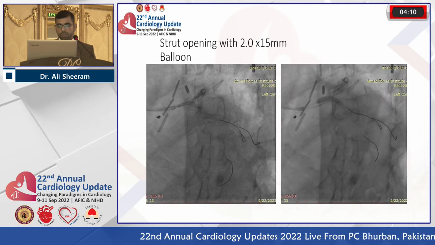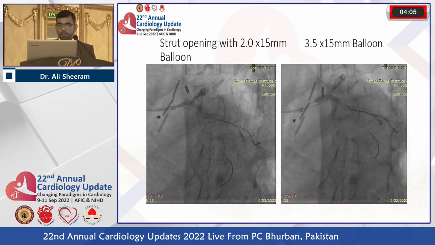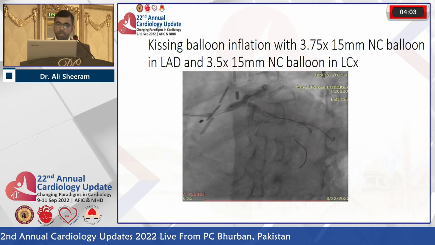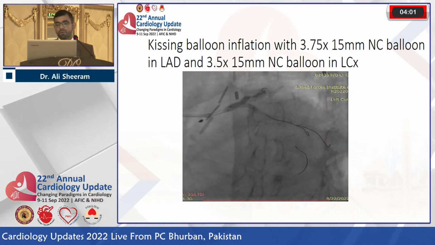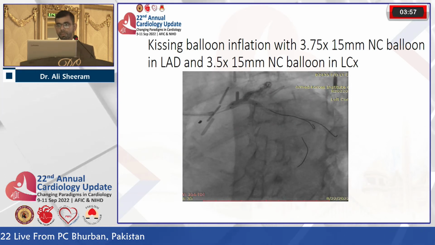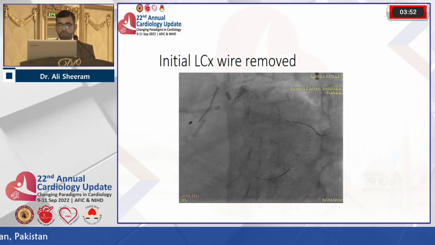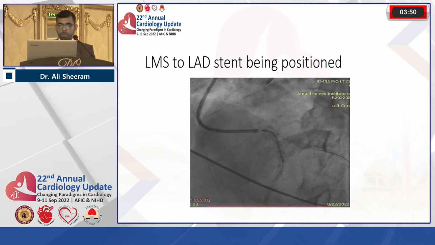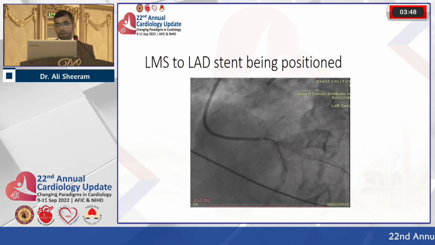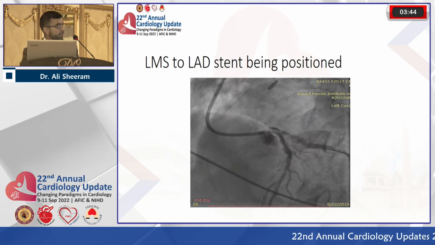The strut opening was done with the 2 into 15 millimeter balloon, and after that the kissing balloon inflation was done with 3.5 into 15 millimeter NC balloon in circumflex and 3.75 into 15 millimeter non-compliant balloon in the LAD. The initial circumflex wire was removed, and then after the kissing balloon inflation, you can see that there was a dissection in the left main stem.